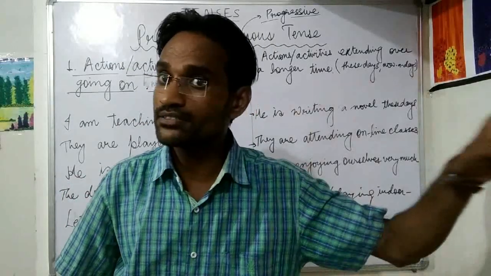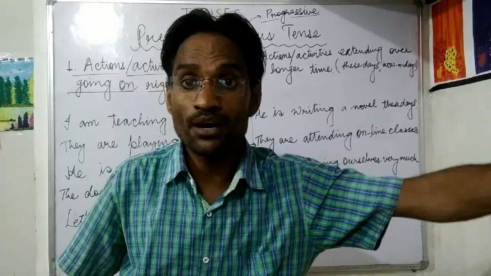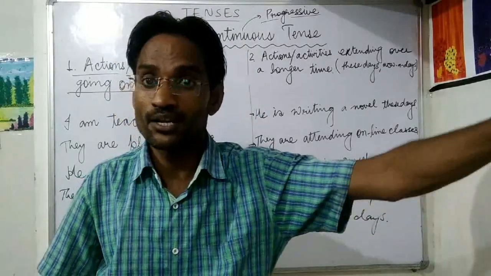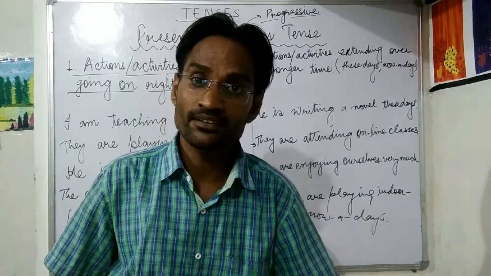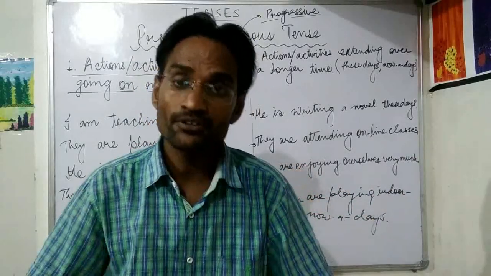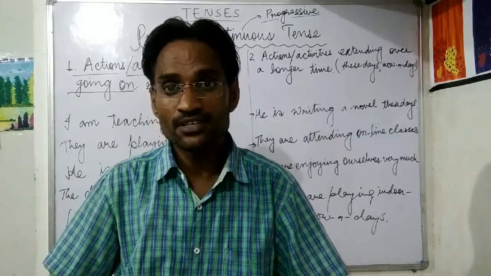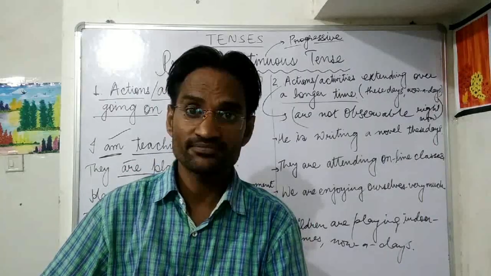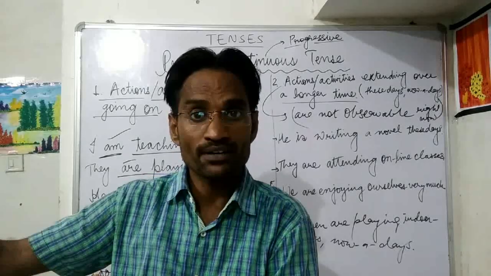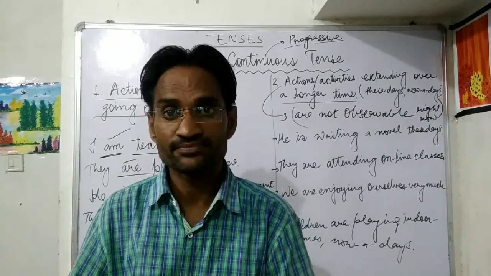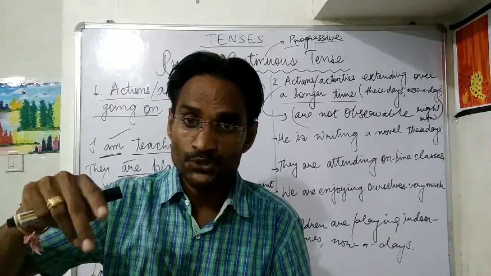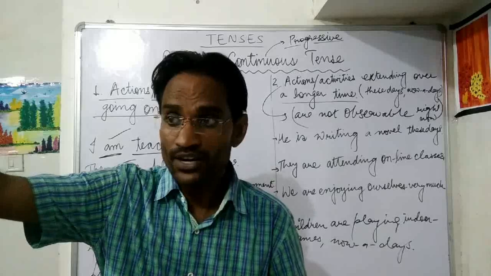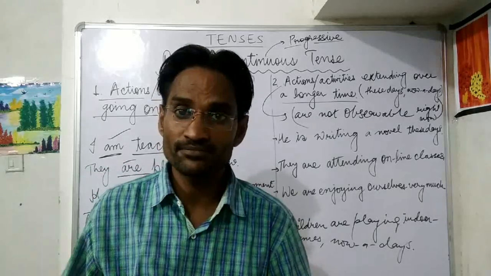You can listen. Dogs are barking. Some dogs are barking in the street. गली में कुछ कुत्ते भौंक रहे हैं. So these actions are going on. Where are the children? Children are playing right now. They are talking. Means वे लोग अभी बात कर रहे हैं. They are talking right now. So something is going on right now. Some action is taking place. They are quarreling. वे लोग झगड़ रहे हैं अभी.